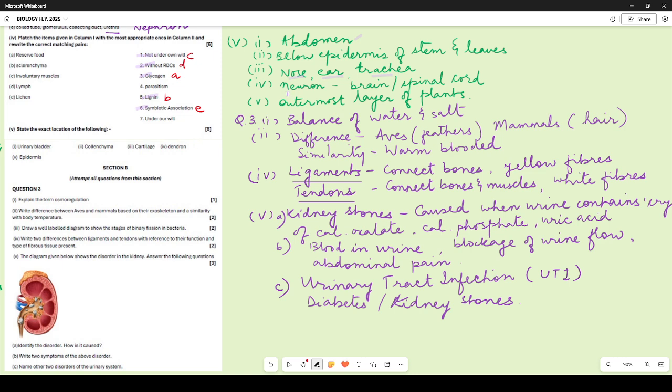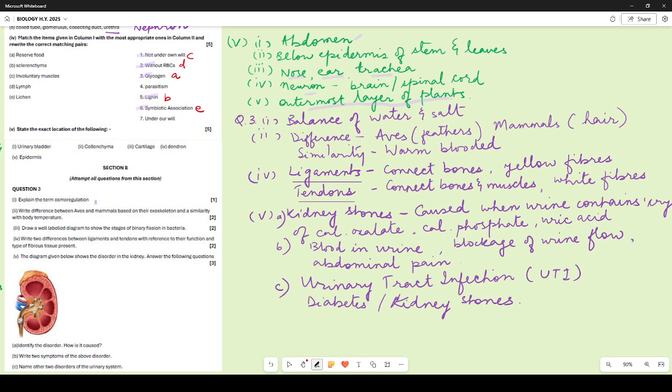Dendron is a part of neuron. If you have written it is present in the brain, in the spinal cord, or above the axon or the cell body, that is also correct. Epidermis, it is the outermost layer of the plants, right? So that goes for the location. Now we move on to the next one.